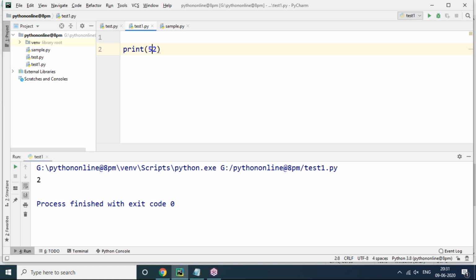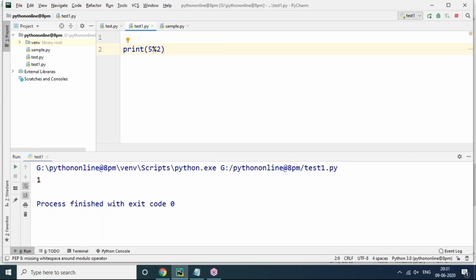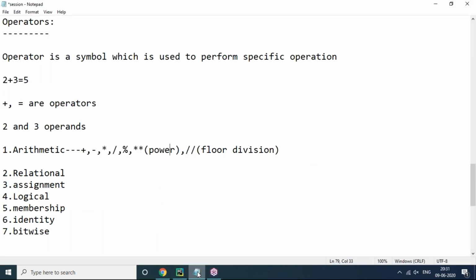Next, 5 modulus 2. Modulus operator will return what? Remainder, not quotient. So the remainder is 1. So these are the very simple arithmetic operators we have. Now relational operators are also pretty simple. So now let's discuss relational operators.